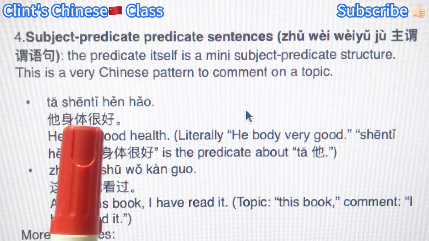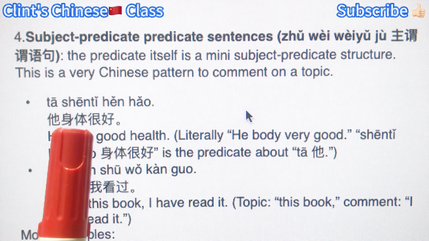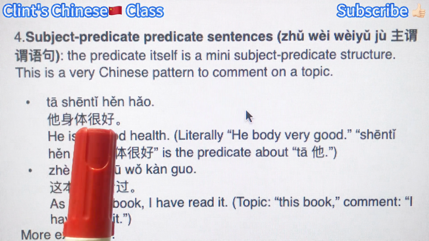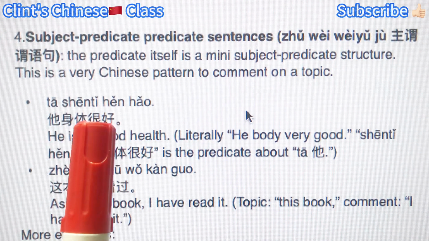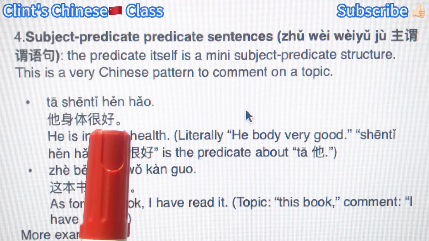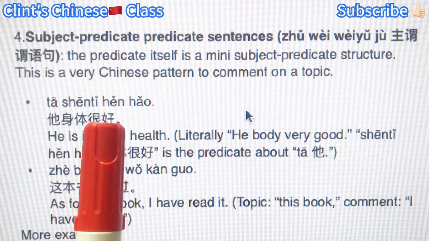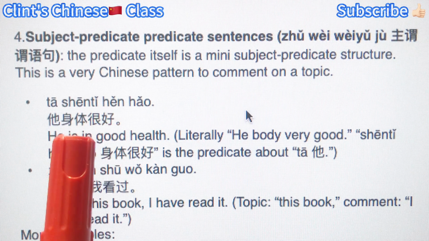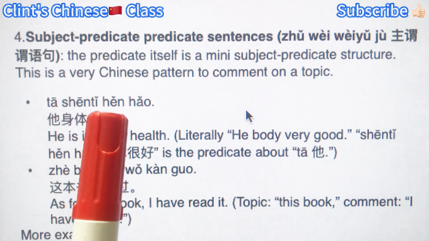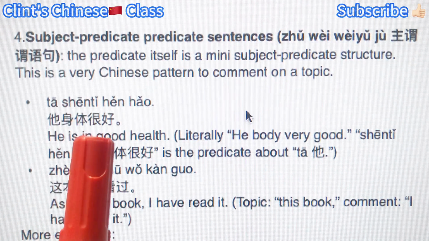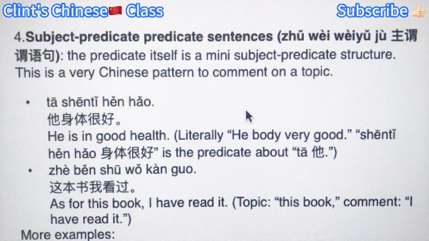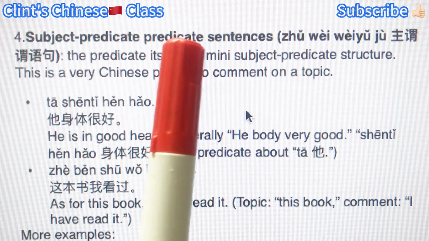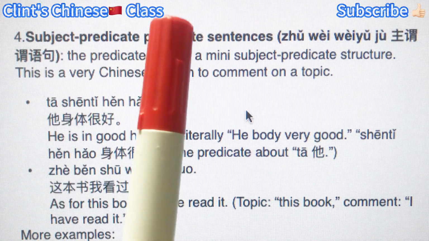But inside this predicate, you may notice that there is also a 身体, which is a noun, as the subject, and 很好. Remember, we learned adjective as the predicate, right? 很好, adjective, very good. So this predicate has a mini subject and predicate. Therefore, it's called subject-predicate as a predicate.